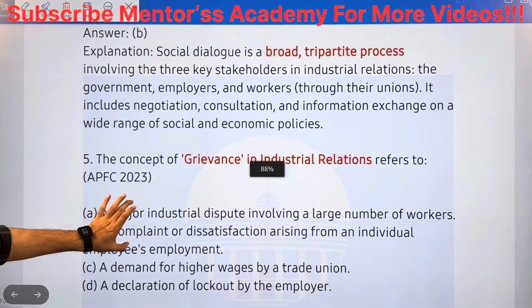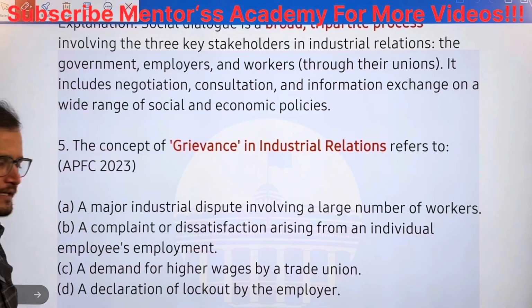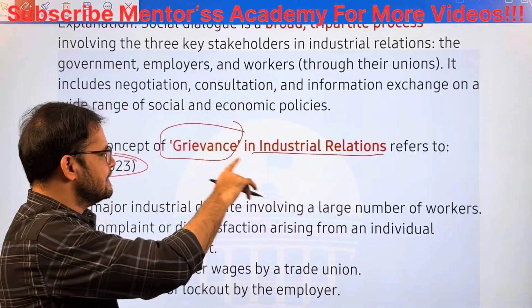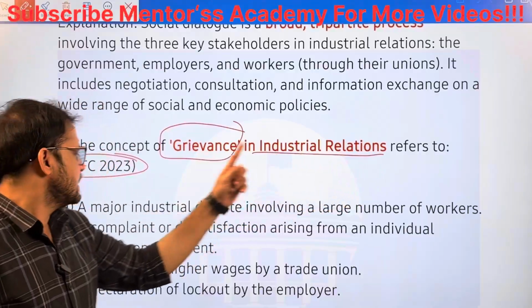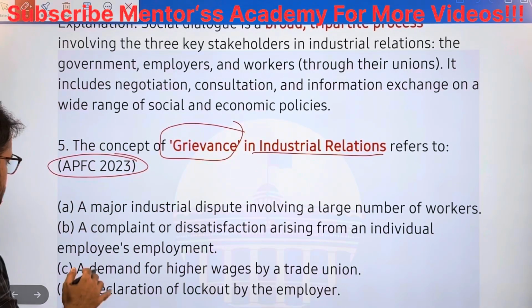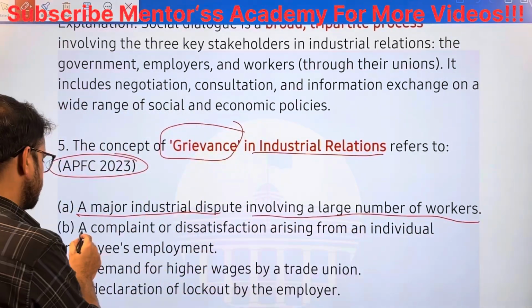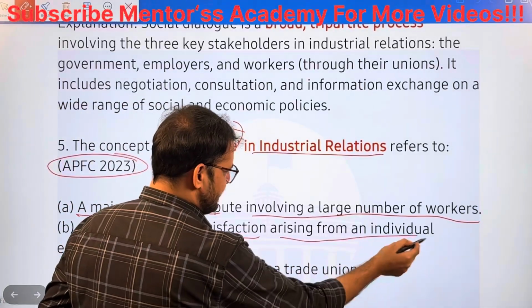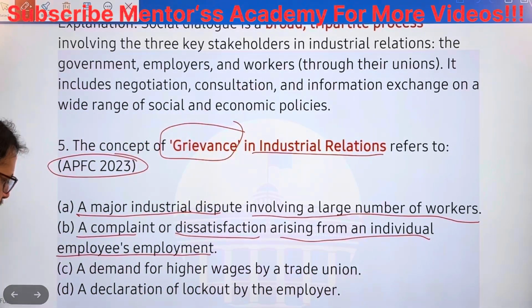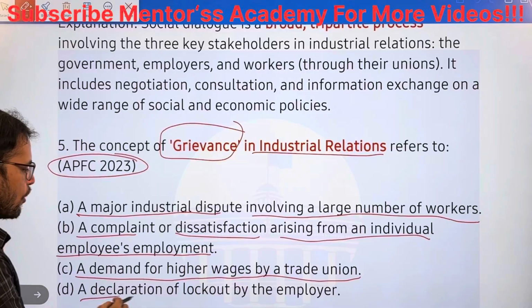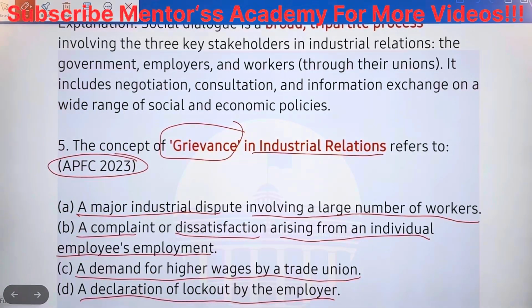Next question, APFC 2023, the most recent exam, last conducted. The concept of grievance in industrial relations, you have seen social dialogue; now what does grievance in industrial relations refer to? First, a major industrial dispute involving a large group of workers. Second, a complaint or dissatisfaction arising from an individual employee's employment. Third, a demand for higher wages by a trade union. Fourth, a declaration of lockout by the employer. You have to identify. Please pause and attempt. We'll discuss.